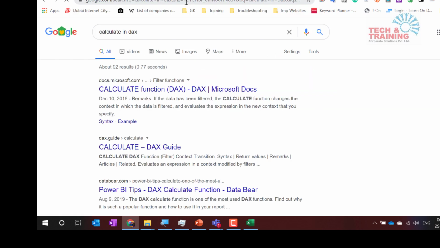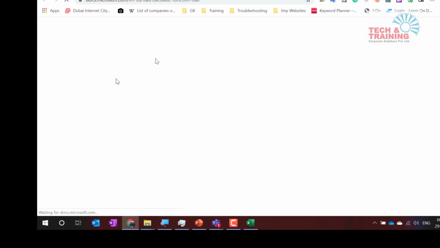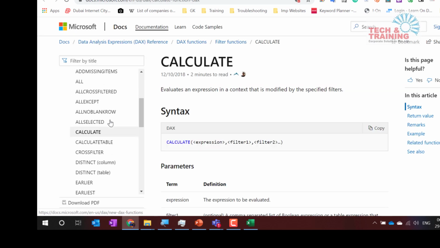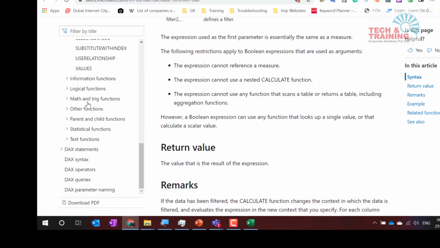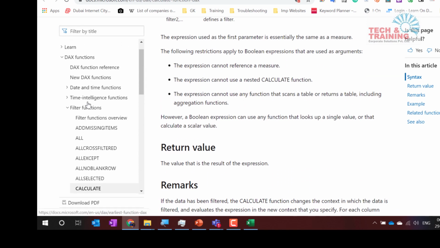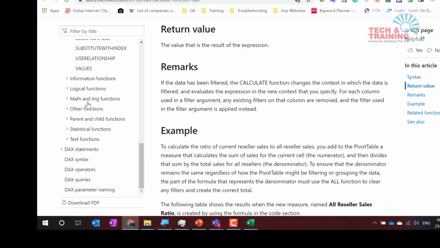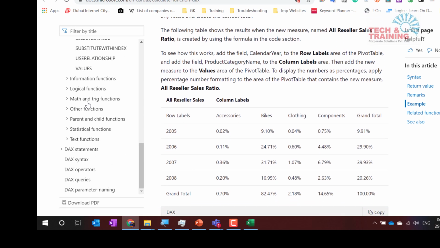When I do that, it automatically looks for the website docs.microsoft.com. When you go to docs.microsoft.com, here is the entire DAX list along with explanations. I'm still learning DAX because, as you can see, there are plenty of DAX functions available that you can work with. So this is how you can work with DAX functions and formulas.